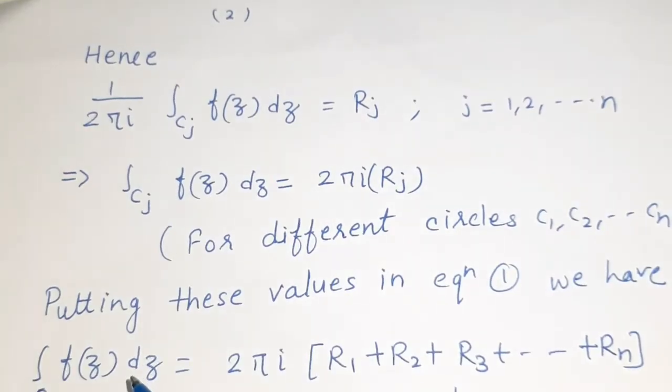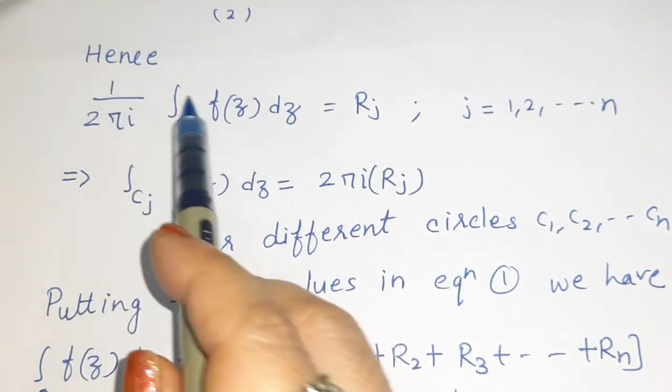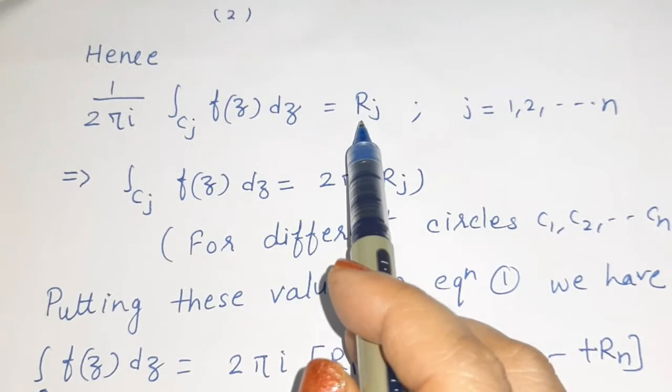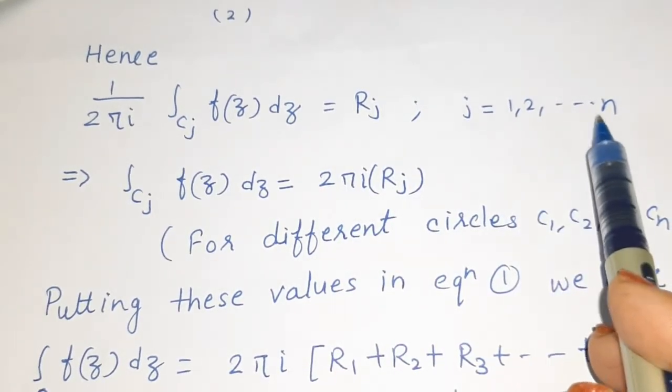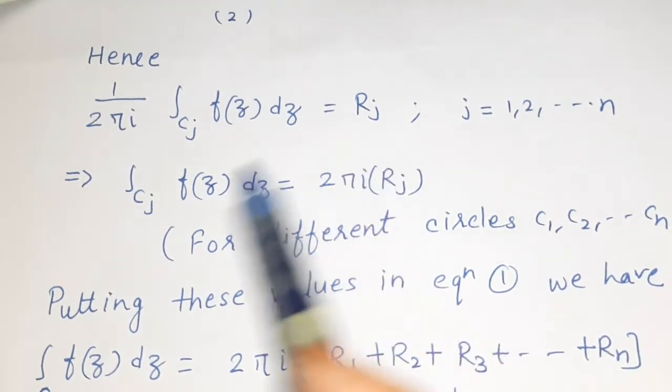Now if we talk about the different singularities a1, a2, a3, then for those singularities we get 1 by 2 pi i times the integral over Cj of f(z) dz is equal to Rj, where j is equal to 1, 2, 3 up to n. Rj is the residue at the jth singularity.